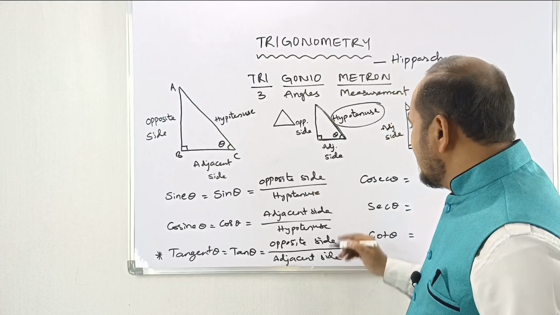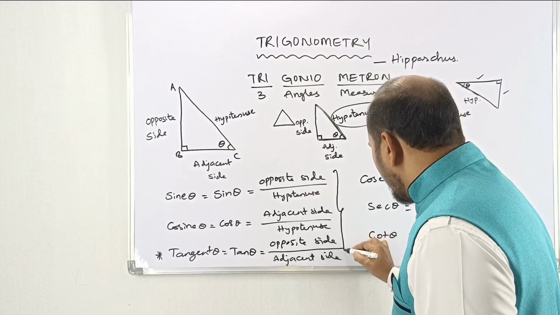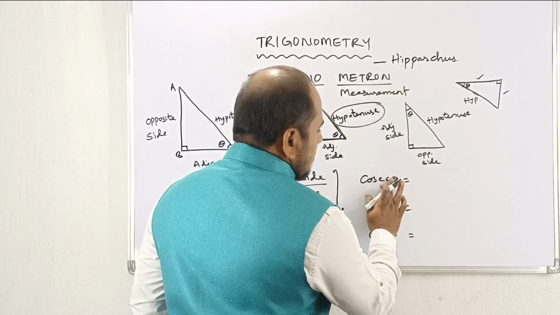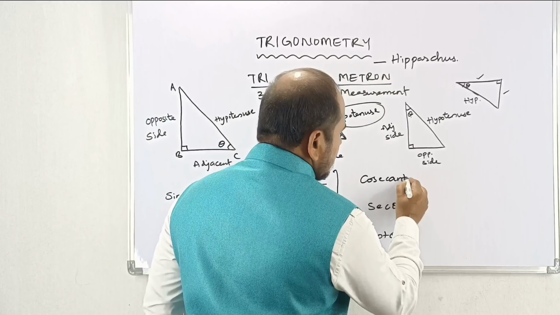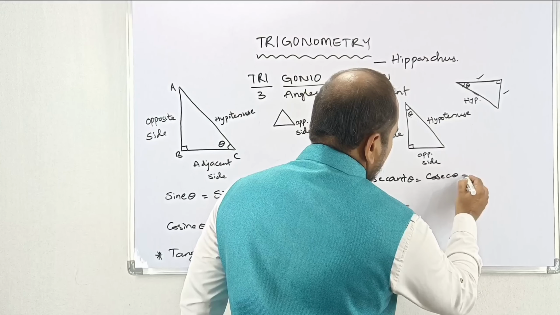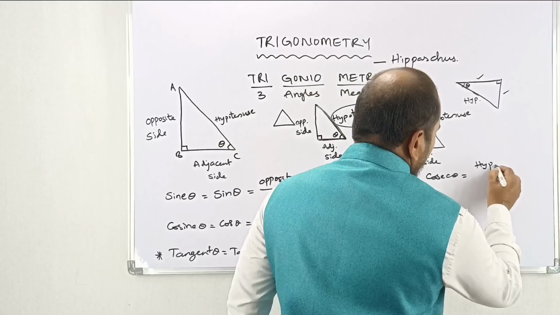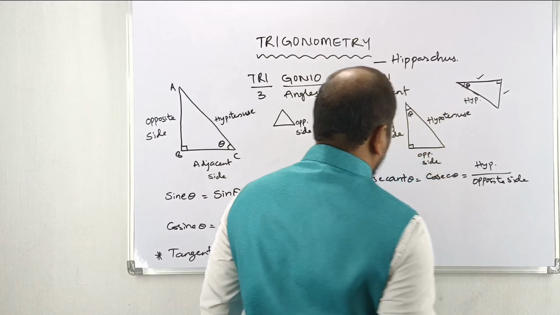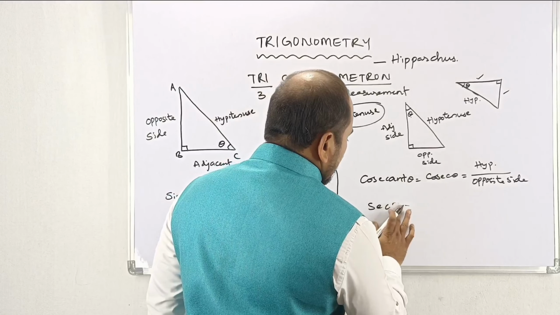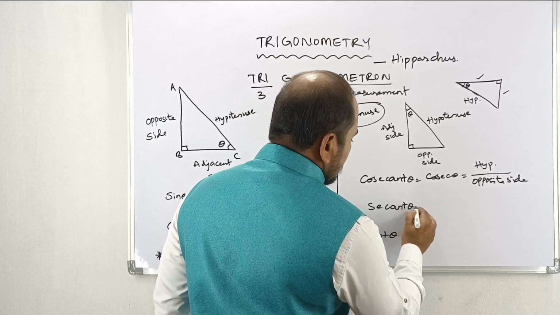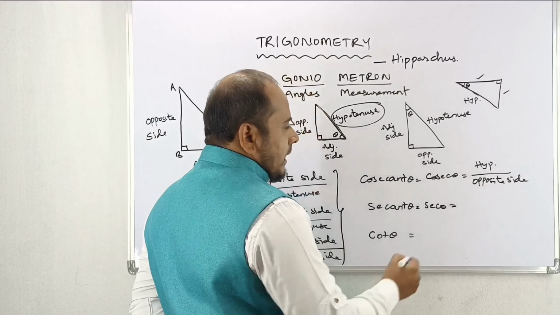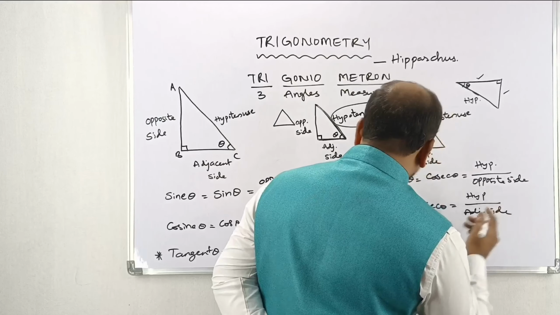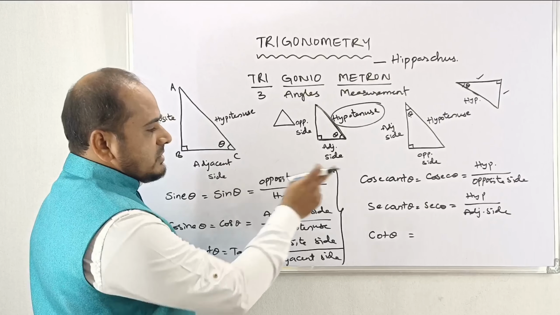That's what I mean to suggest. First you prepare thoroughly these three formulae. Then after you come to this. Now I am going to write here cosec. Cosecant theta, as we discussed. This can be written as cosec theta in short, and this is hypotenuse divided by opposite side. Secant theta, we can call it secant theta, is nothing but sec theta, and this can be written as hypotenuse by adjacent side, which is the reciprocal of cos theta.